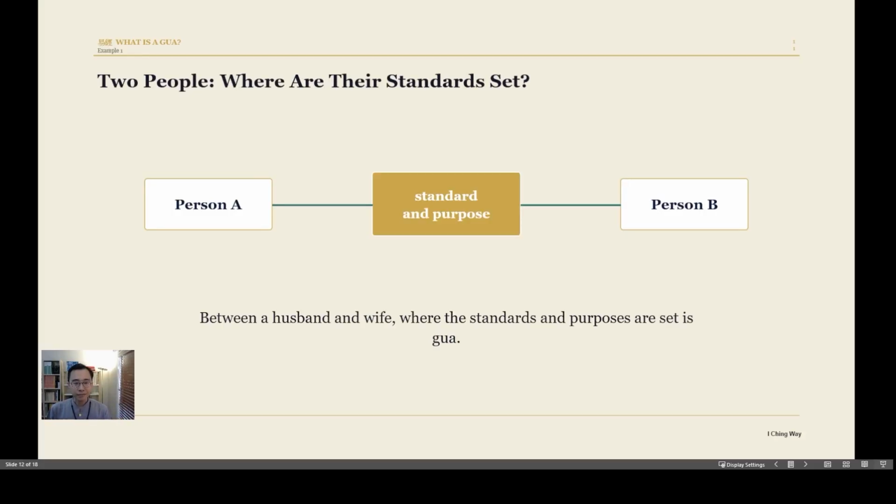So we have two persons. Maybe they're wife and husband, and they have something to discuss. They want to find a standard. Maybe they want to set a rule, right? Or they want to find a purpose. That purpose is between the wife and the husband. So this is a guan. It's two parties and a path, that is the relationship between two parties, and we have the standard. They meet in the middle.